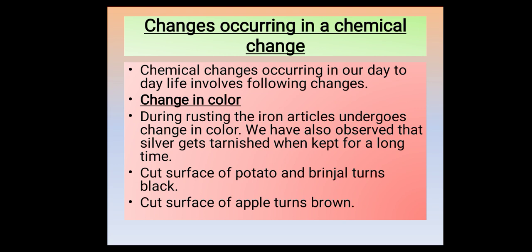Now, tarnishing of silver. Silver after some time loses its shine, and it looks a little blackish in color, and it is also one of the examples of a chemical change. Now if you cut potatoes and brinjals and keep them aside for some time, what will you see? You will see there is a change in the color. They look darker in color, they look black. Why is it so? It is a chemical change. It is due to certain chemical reactions.